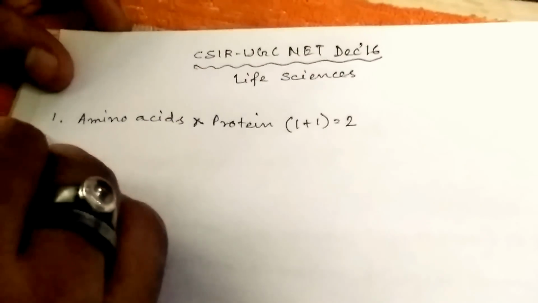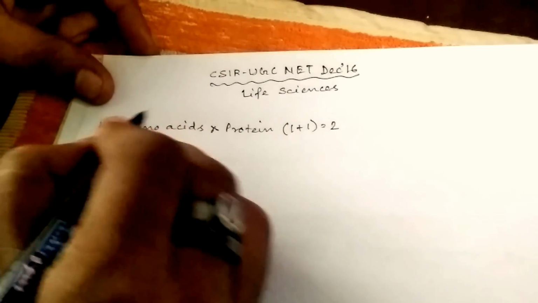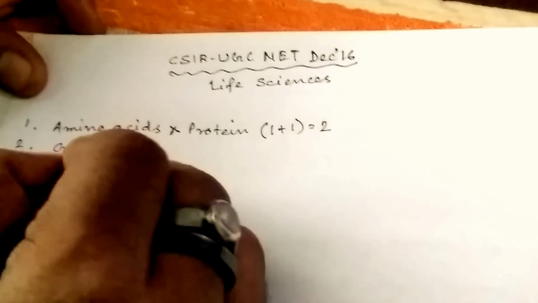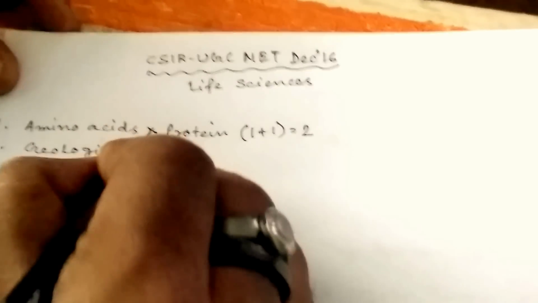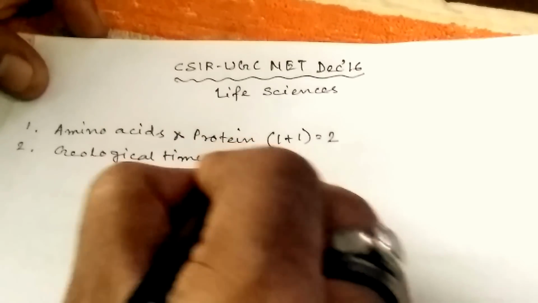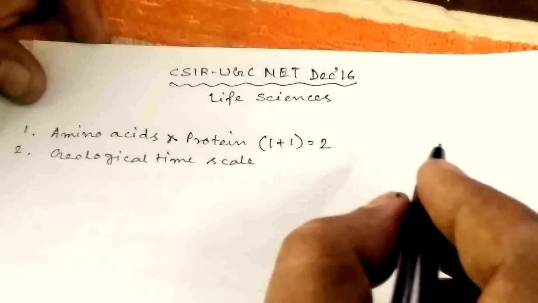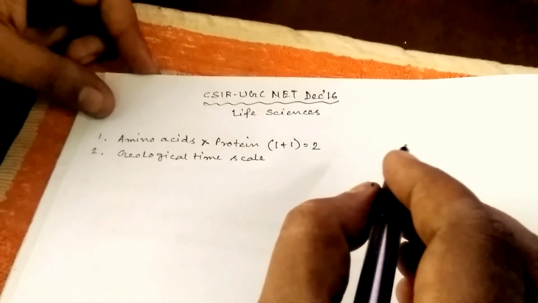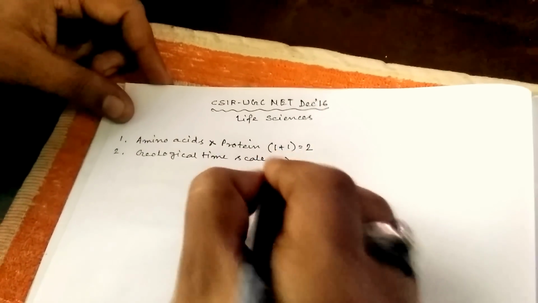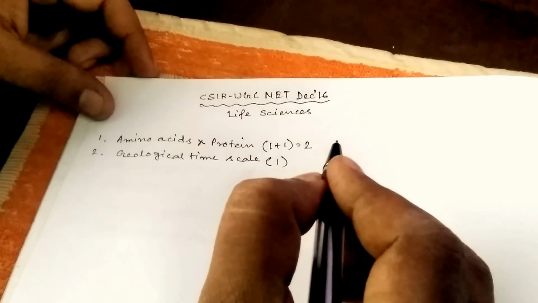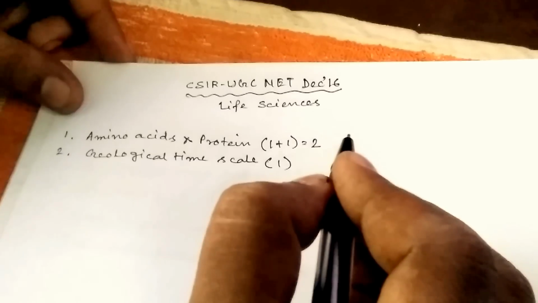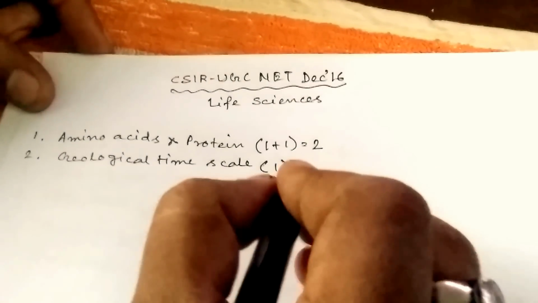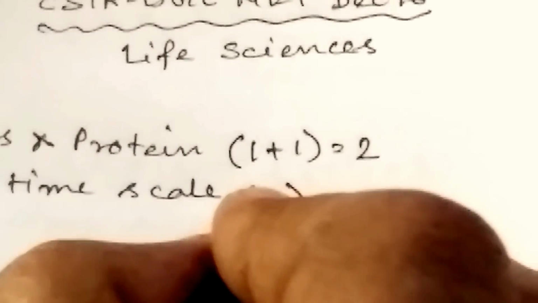Point 2, sorry, geological time scale. It is very important for Group B also. You can get only one question for Group C, or maybe not, but you can get minimum one question for Group B, sometimes more, but for Group C you can get only one question.